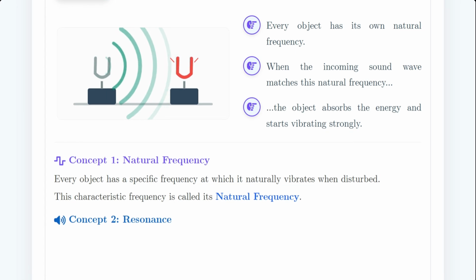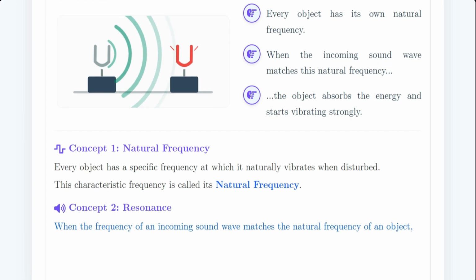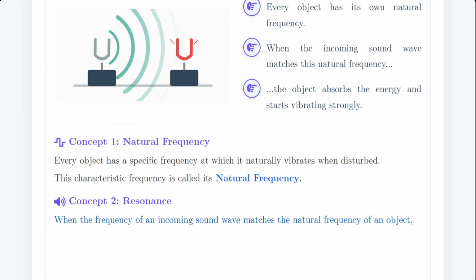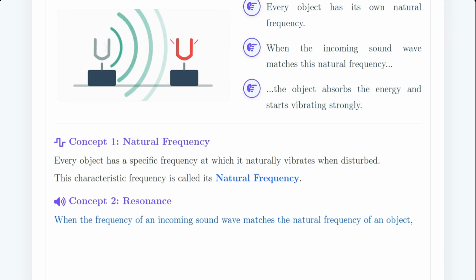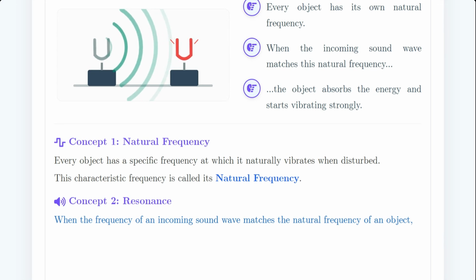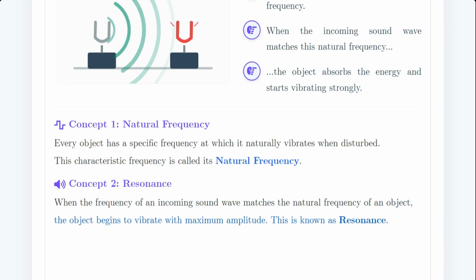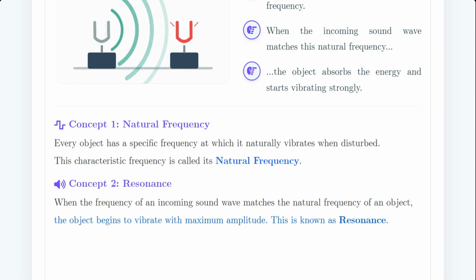Next, what is resonance? When the frequency of an incoming sound wave perfectly matches the natural frequency of an object, the object begins to vibrate with maximum amplitude. This beautiful phenomenon is called resonance.